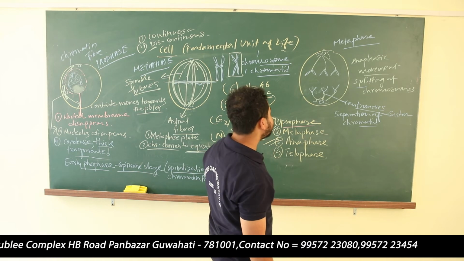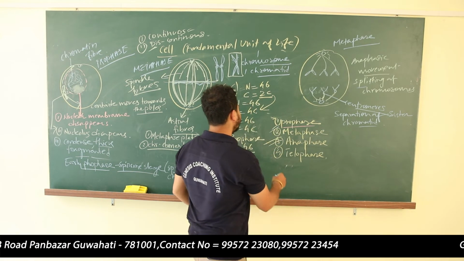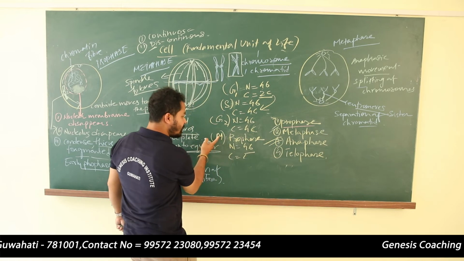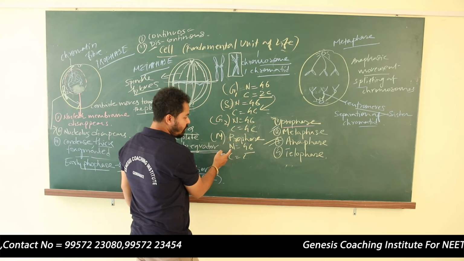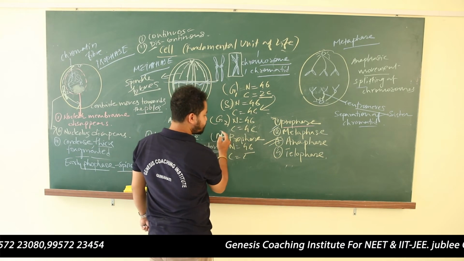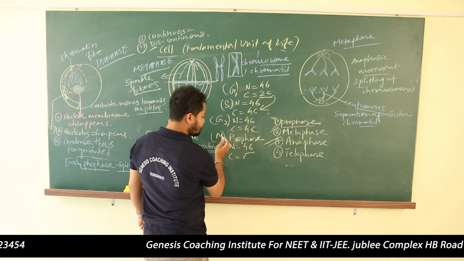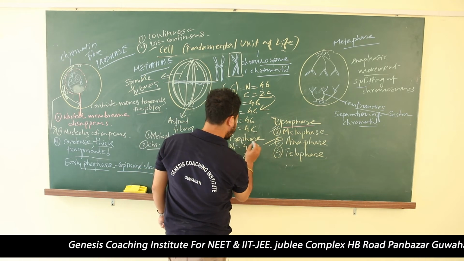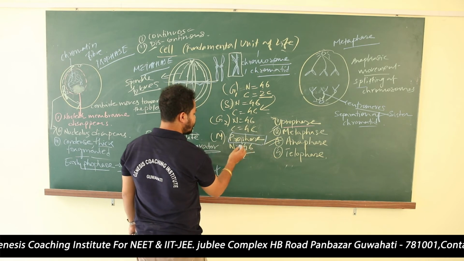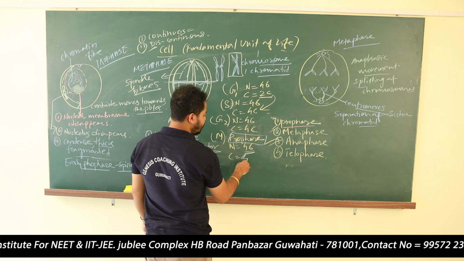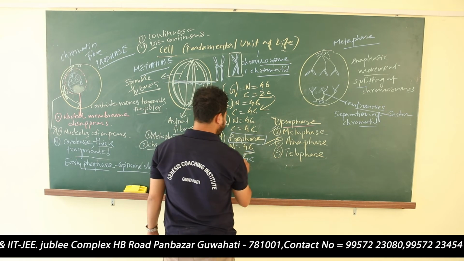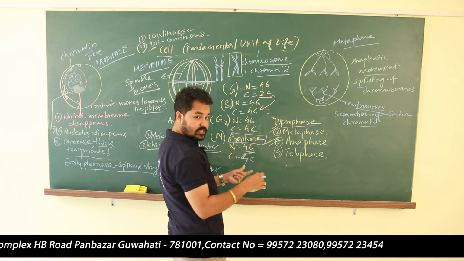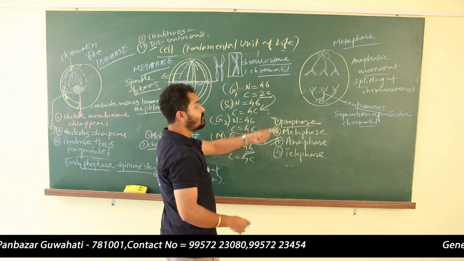So now that's why I have told you. That's why you see in metaphase the number of... actually this is a prophase. In prophase the number of chromosomes will be 46. Content of DNA will be 4C. Then metaphase, I have told you, it will remain the same, but in the anaphase...